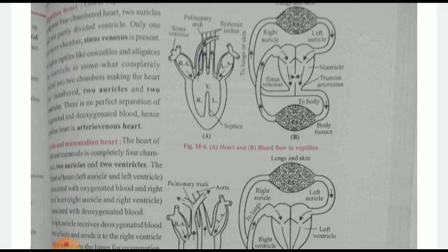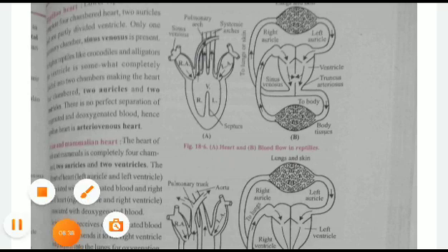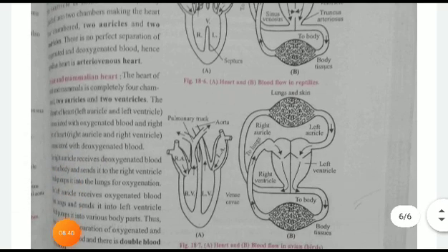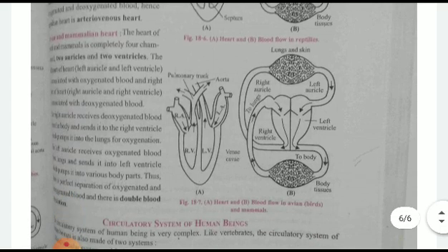Then avian and mammalian heart; we humans are included in the avian mammalian heart. We have a well developed heart system, a well developed circulatory system, and 2 auricles and 2 ventricles will be there. Each is associated with oxygenated or deoxygenated blood. The right auricle receives deoxygenated blood, while the left auricle receives oxygenated blood. Thus, there is a perfect separation of oxygenated and deoxygenated blood, and it is also called the double circulatory system.